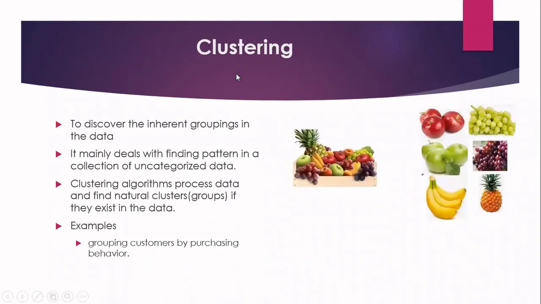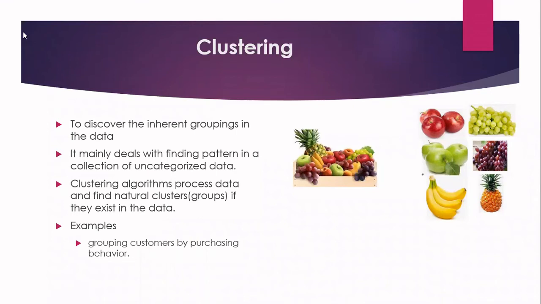So what is clustering? Clustering is nothing but a grouping of items based upon their similarity. That is called as clustering. So here I have a basket full of fruits, and I have a different variety of fruits in the basket. In case of the clustering algorithm, it will group the fruits based upon the similarity. Like here, if you see, the shape and color are different. So based upon the shape and color, it will group the fruits. And it's not that always we are going to do this based upon the shape and the color. We have different parameters that we will see when we proceed in the remaining part of the syllabus.